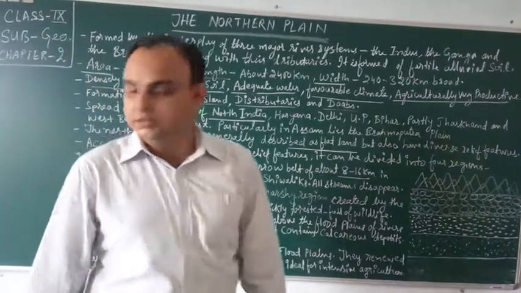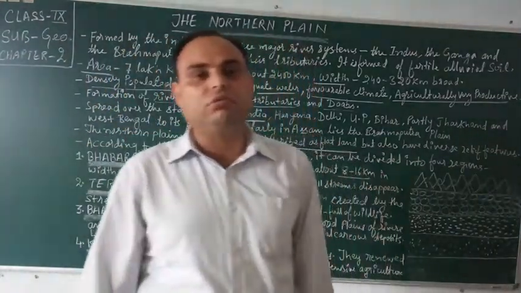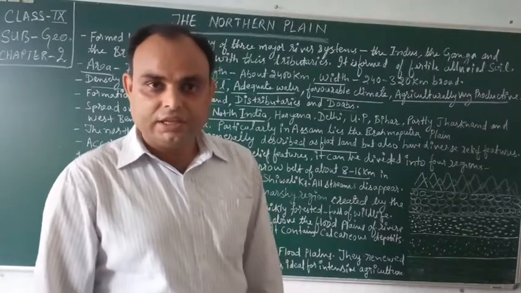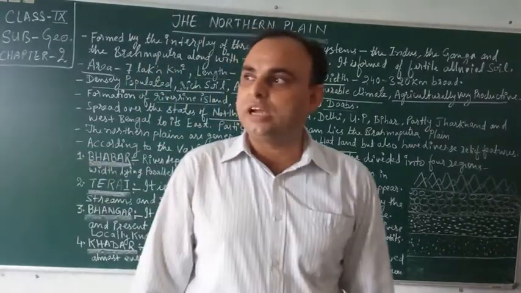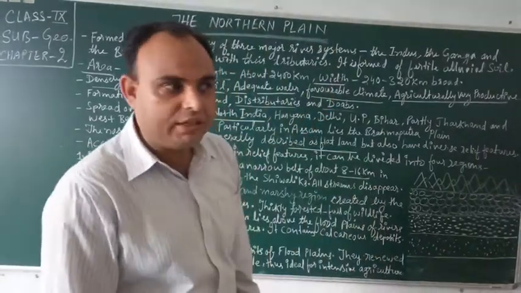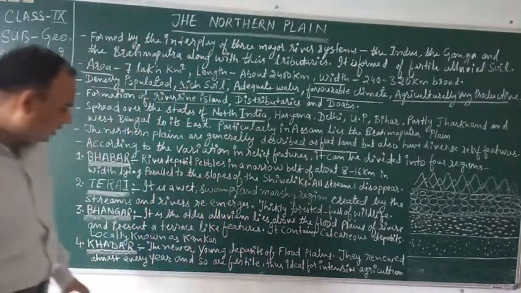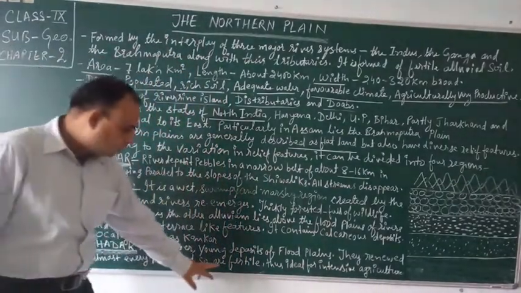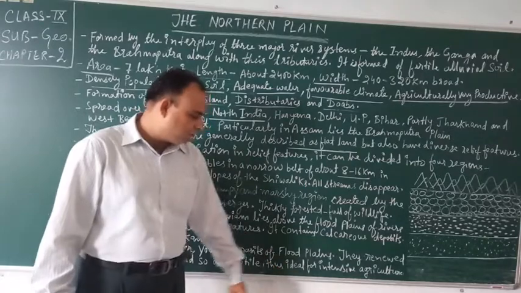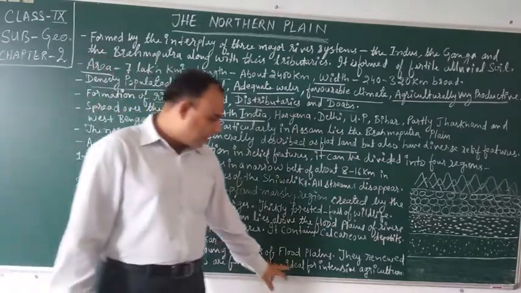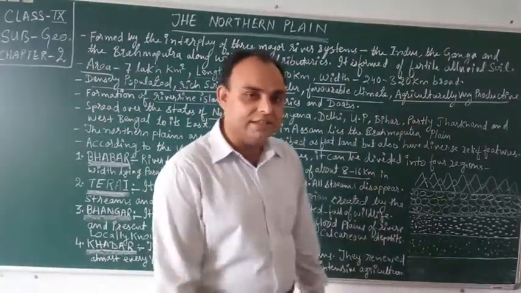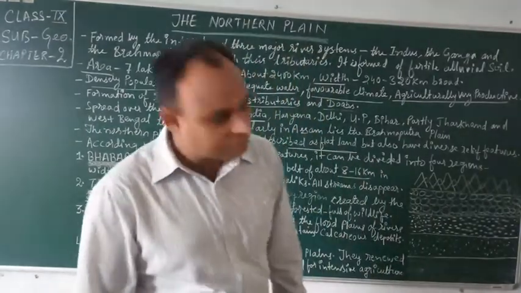Khadar is found near the rivers. Every year they get renewed. That is why it is very fertile, and because of this fertility, it is ideal for doing intensive agriculture.